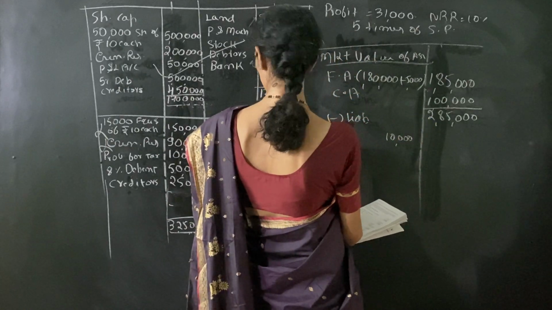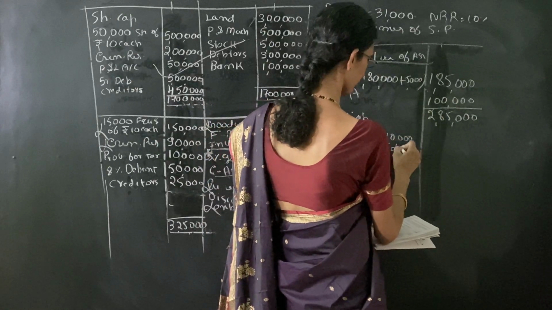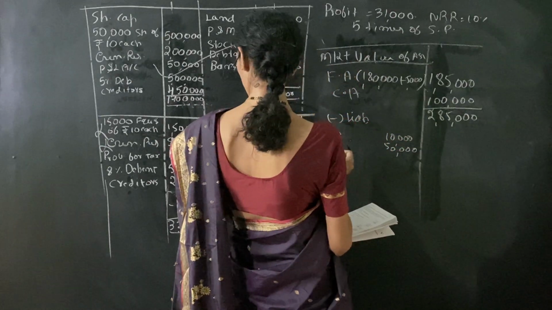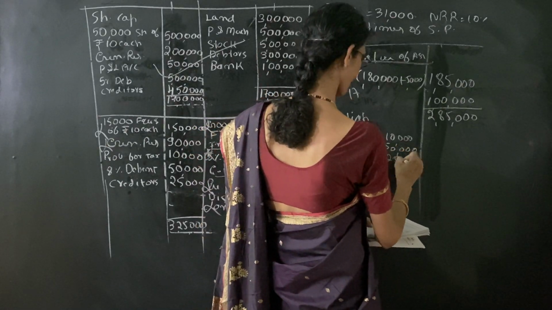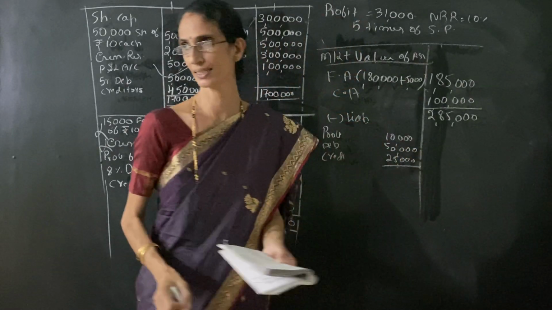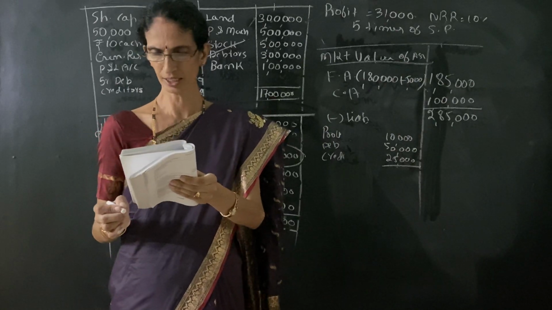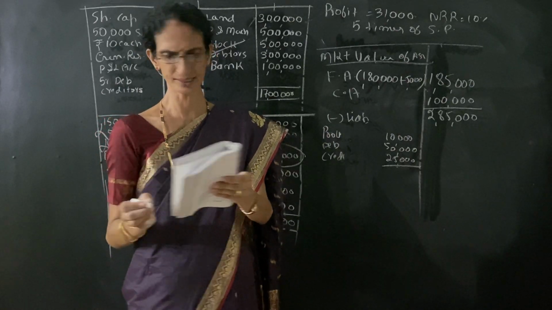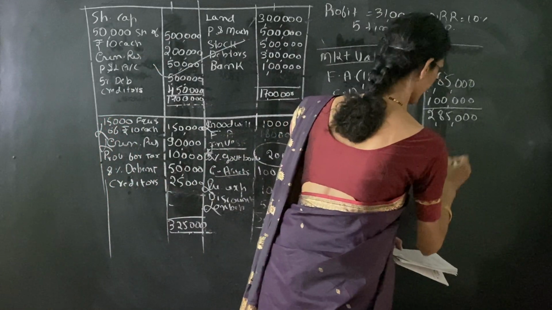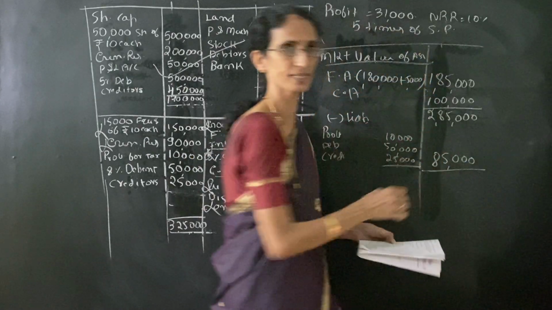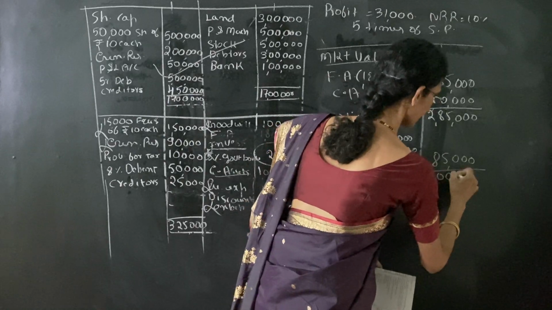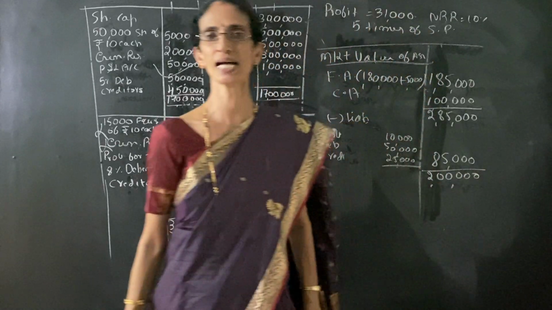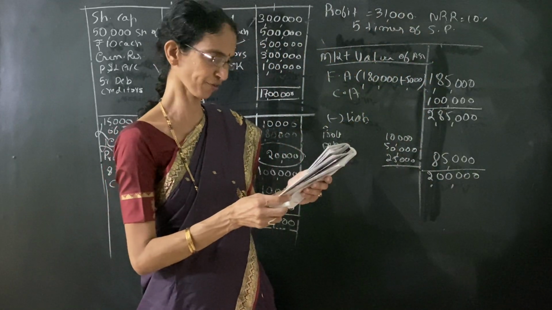Then debentures 50,000. Then creditors 25,000. So total liability is 85,000. Deduct it, we get 2 lakh. Next step is less half of the current year's profit.